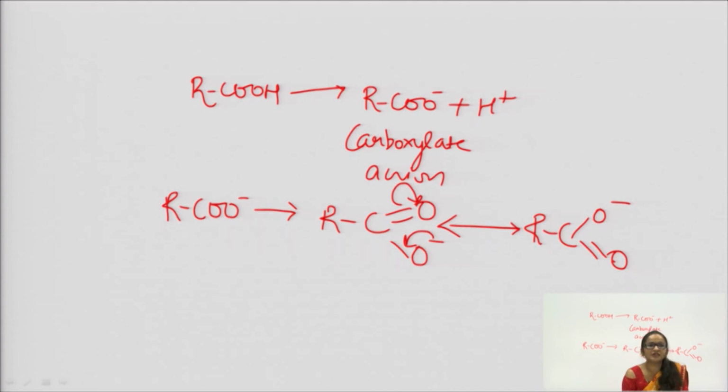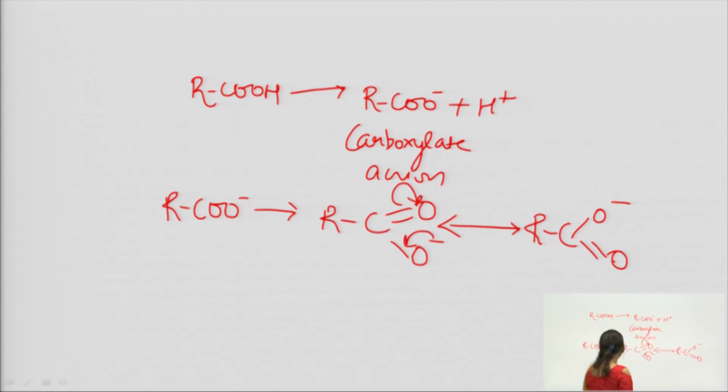If both oxygens bear the negative charge, that means the stability of these anions is more when compared to the phenoxide ion. Why?